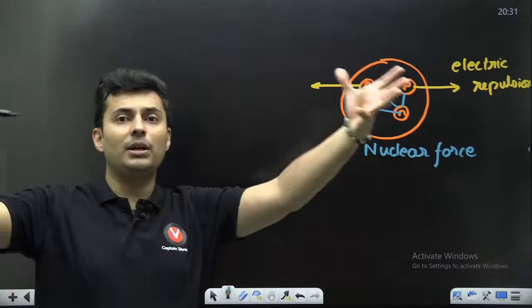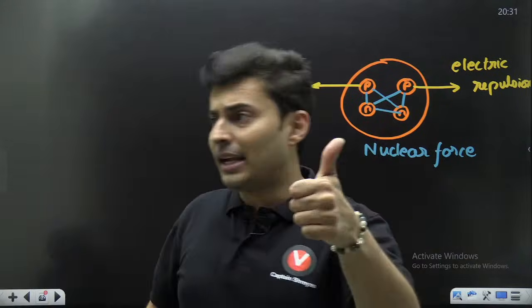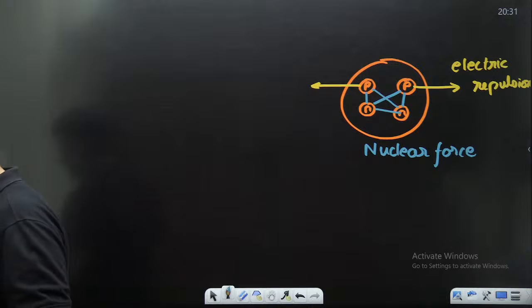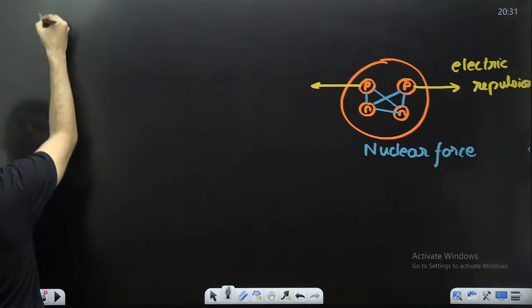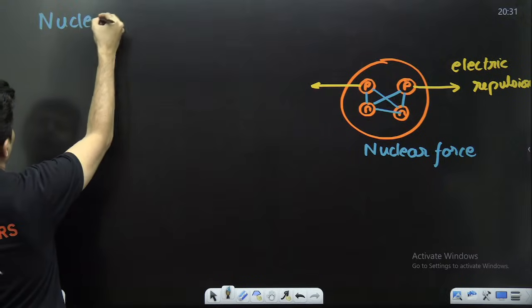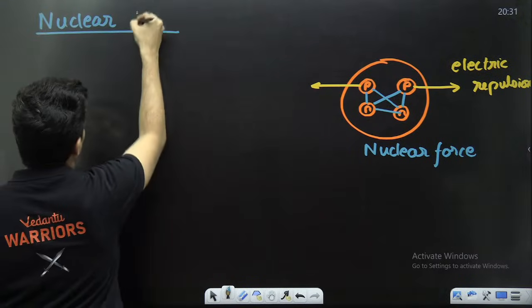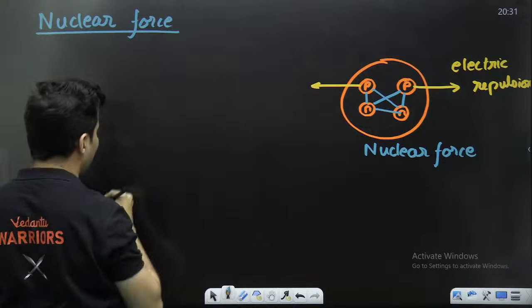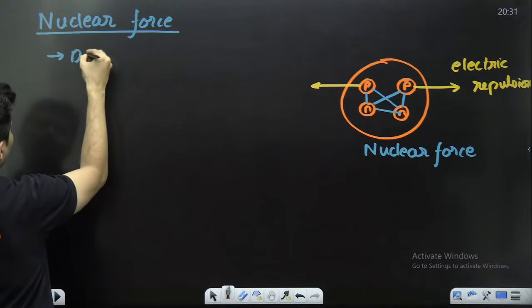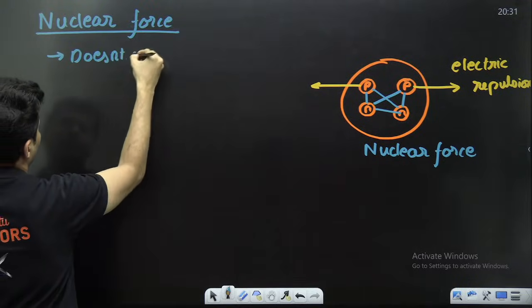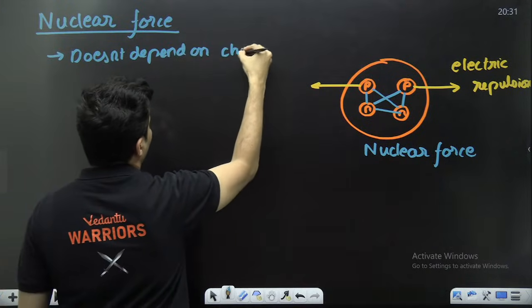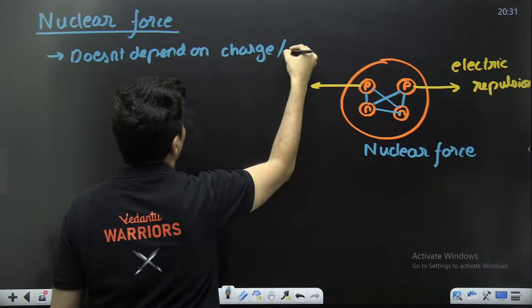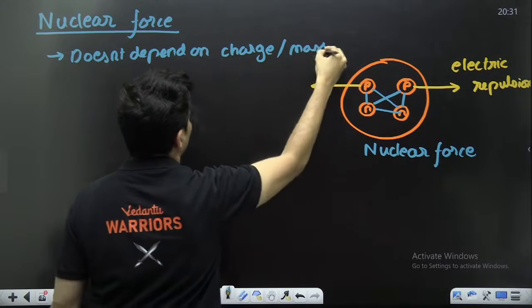This is a new kind of force. It is not like gravity or electrical force. It is a new kind of force. And this nuclear force has certain characteristics. Like it doesn't depend on the charge or the mass.